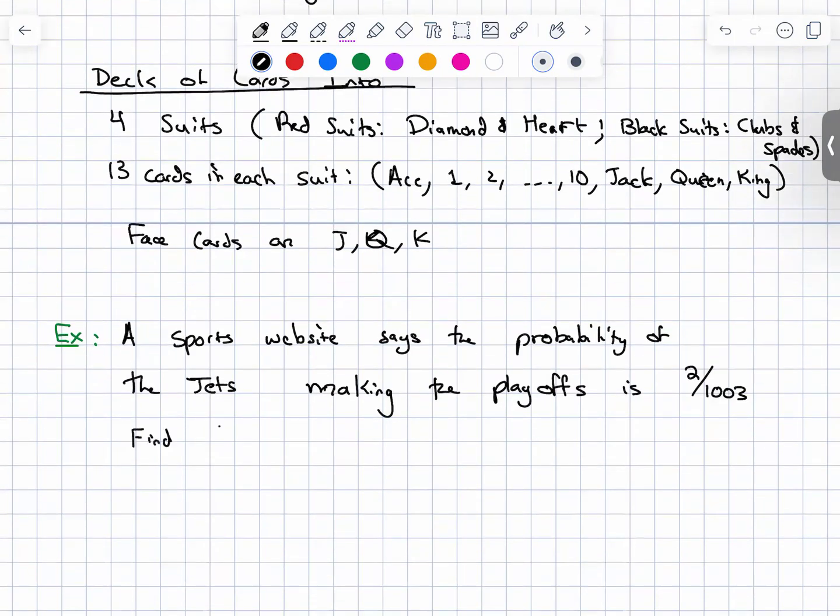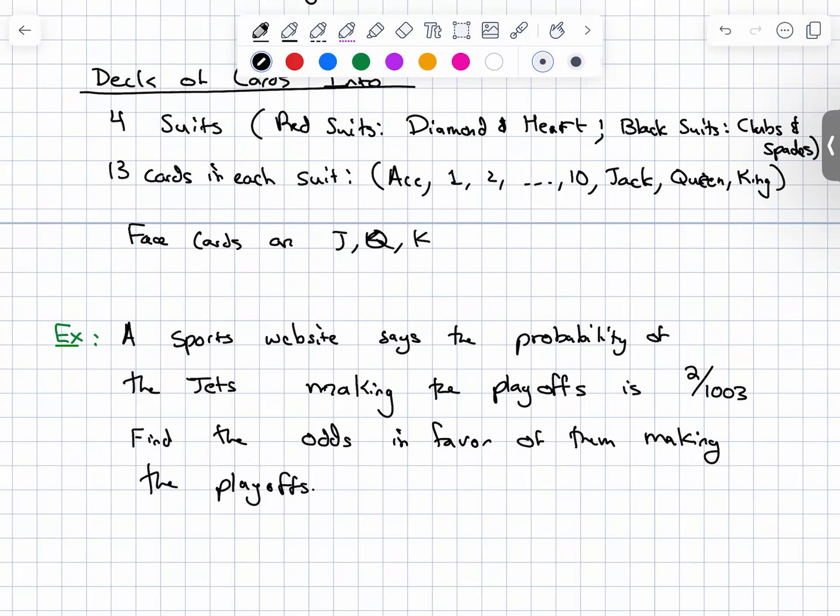Find the odds in favor of them making the playoffs. I will try my best to not be super convoluted in these problems, because this problem could become a really complicated mess.